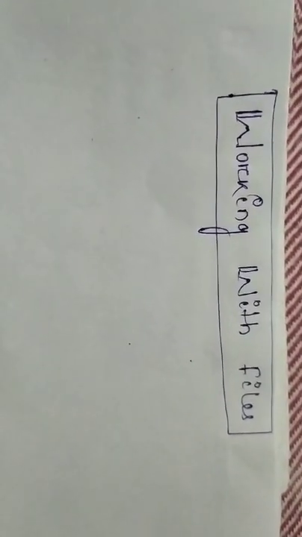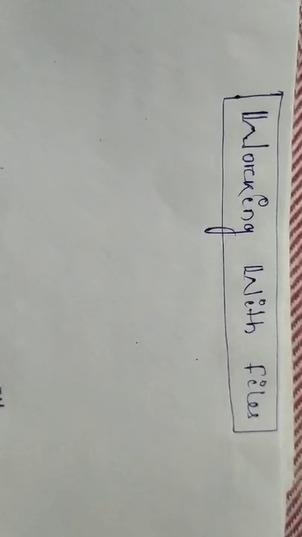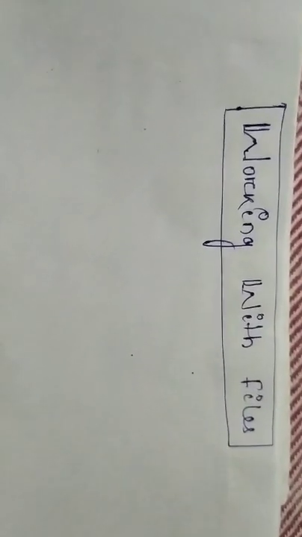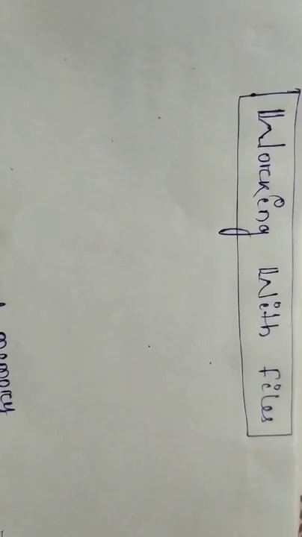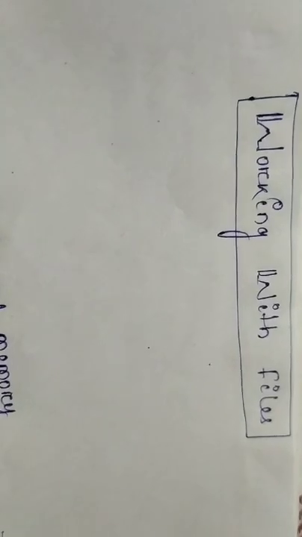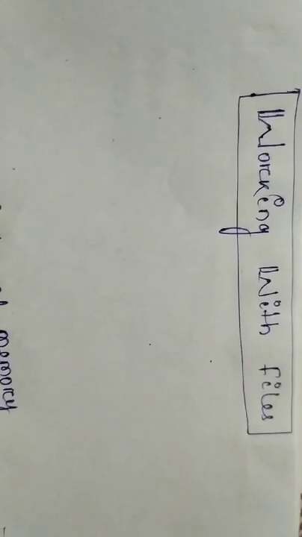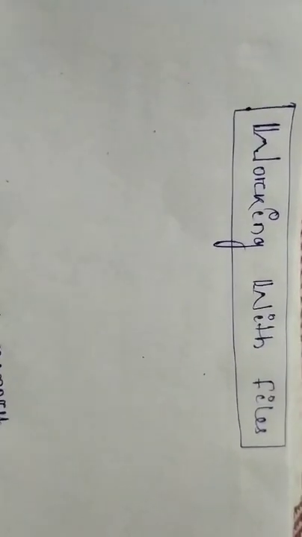Okay, when we are solving a problem and writing a large program, we have to store a huge amount of data. We cannot store this huge amount of data in main memory, as main memory size is comparatively less than our working condition.